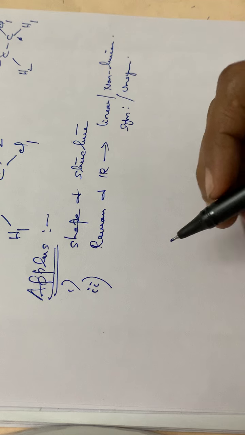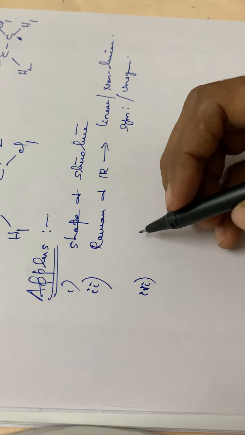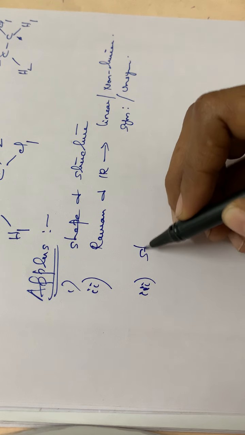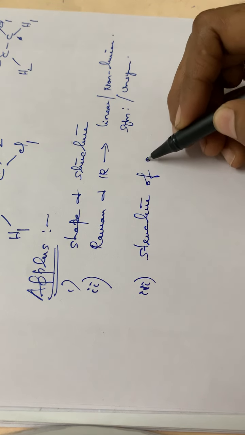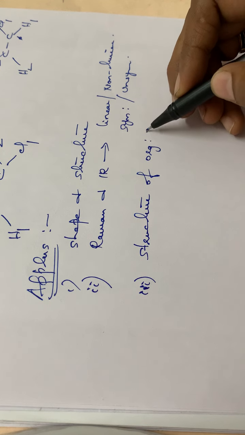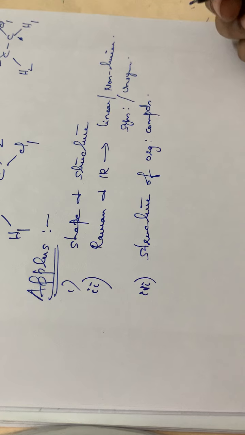Okay. And also by using this Raman spectrum, we can determine the structure of organic molecules, structure of organic compounds. Okay.